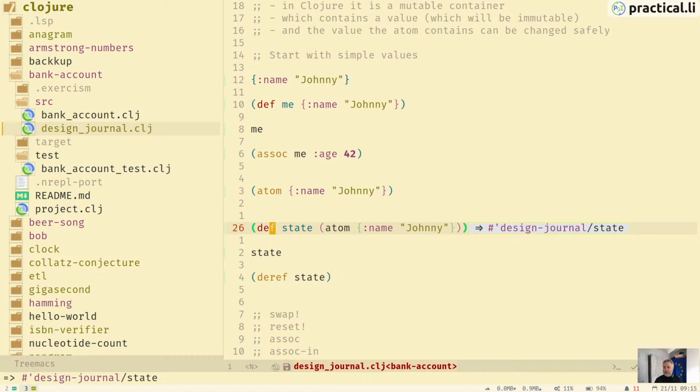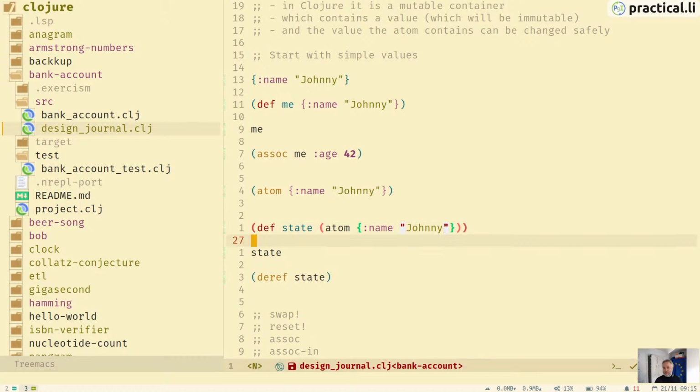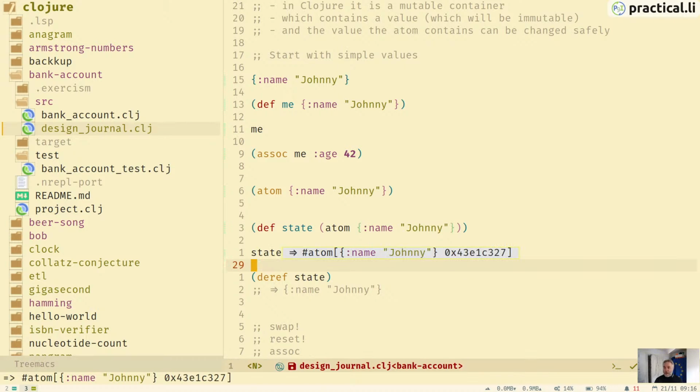So if we define state to be an atom with some value, then we can call state by itself, and we get the atom back. So again, we're referring to the atom. We're not getting the value that the atom contains. We're getting the atom itself.